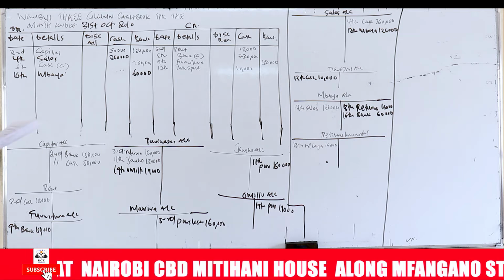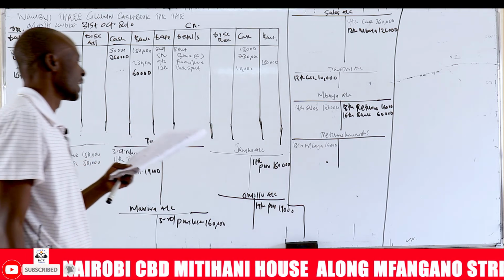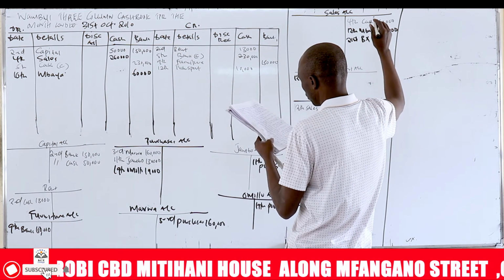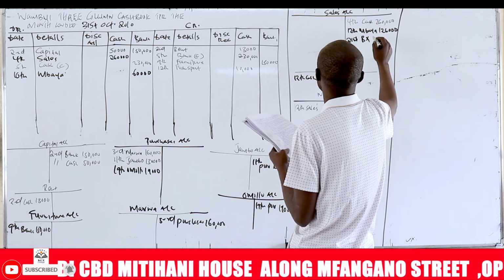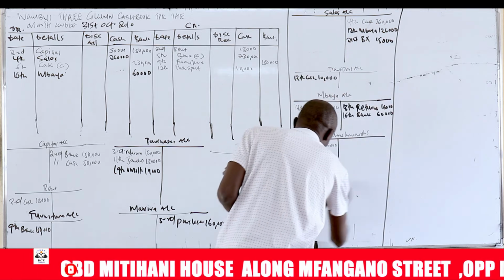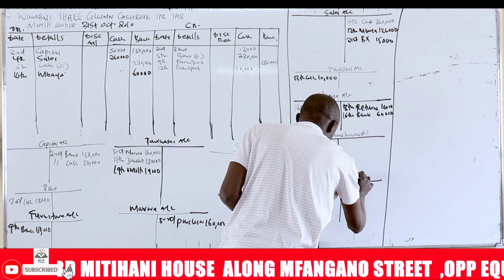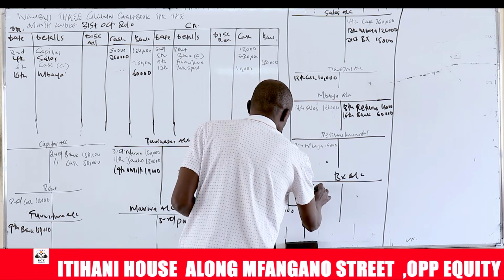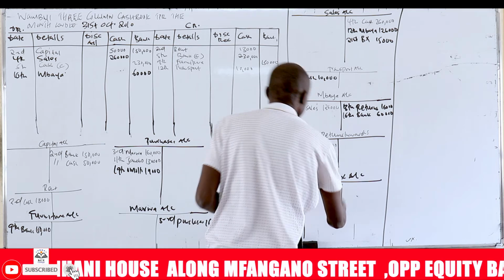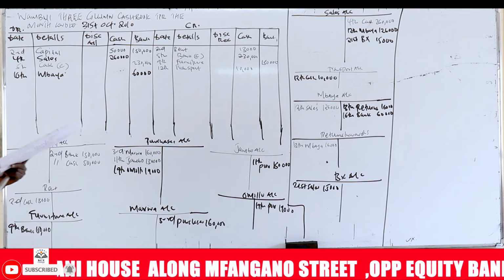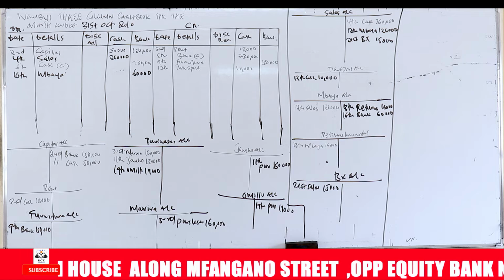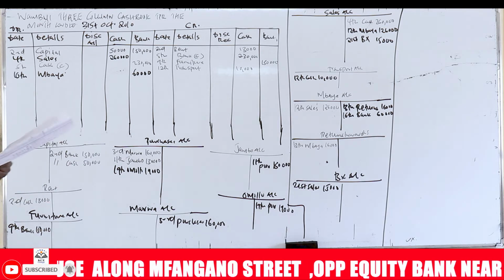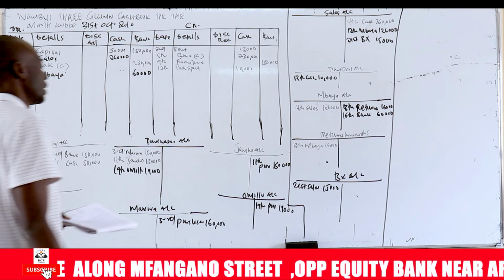And then on 21st, sold goods on credit to BX. So 21st, you write BX, 15,000, and then you open a BX account here. BX account, you write on 21st, sales, 15,000. On 23rd, paid Maru and Company 144,000 in full settlement of the amount owed to them, by check.